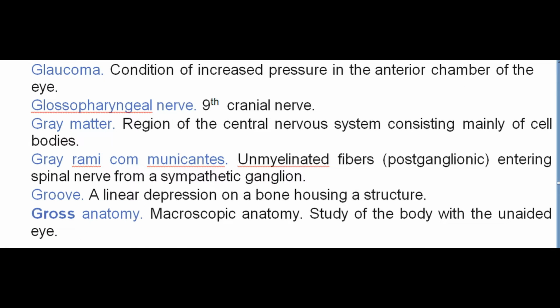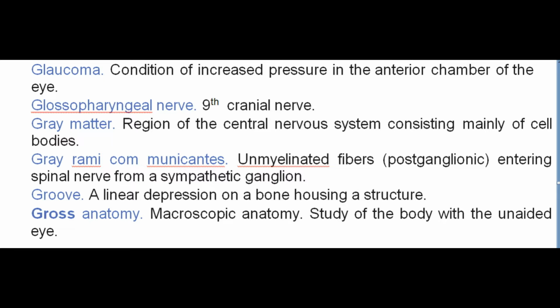Condition of increased pressure in the anterior chamber of the eye. Glossopharyngeal nerve. Ninth cranial nerve. Gray matter. Region of the central nervous system consisting mainly of cell bodies. Gray rami communicantes. Unmyelinated fibers, postganglionic, entering spinal nerve from a sympathetic ganglion.